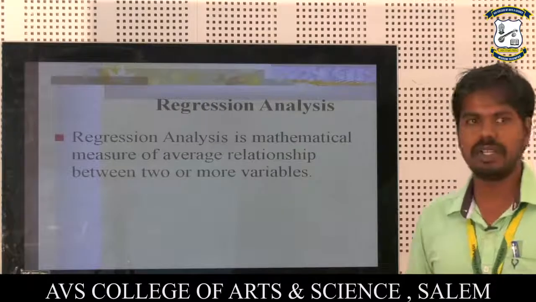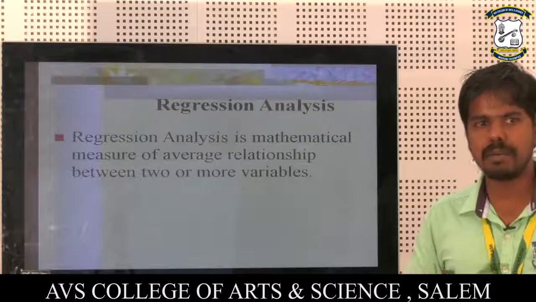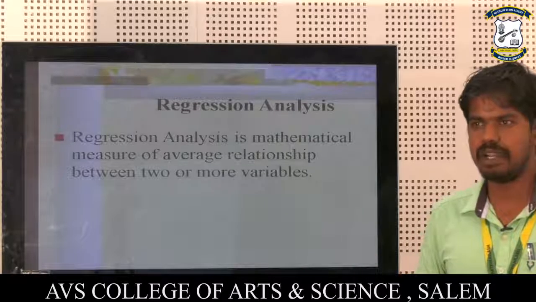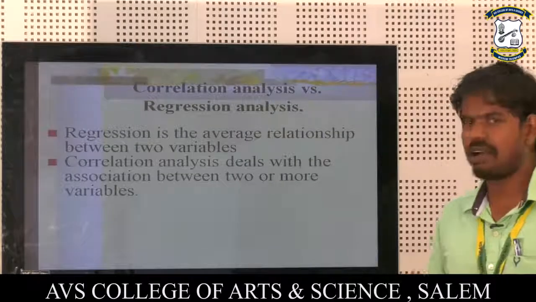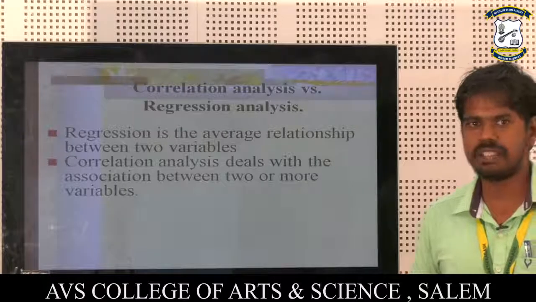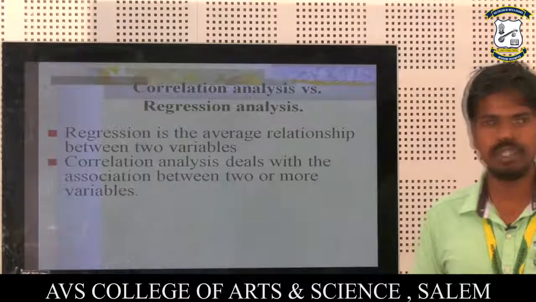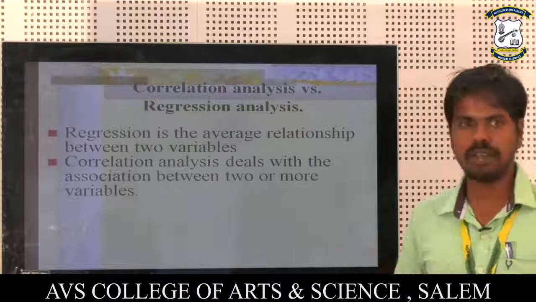Okay, next is regression analysis. Regression analysis is a mathematical measure of the average relationship between two or more variables. Next, correlation analysis versus regression analysis. Regression is the average relationship between two variables. Correlation analysis deals with the association between two or more variables.